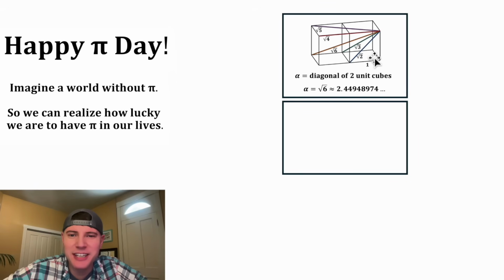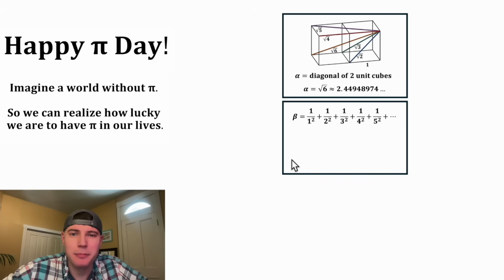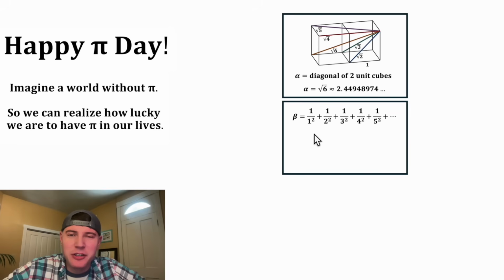Our new society is aware of this society's alpha, and they also really liked sums. There's one sum that they love so much. It's the sum of the reciprocals of the perfect squares. 1 over 1 squared plus 1 over 2 squared plus 1 over 3 squared plus 1 over 4 squared, going on forever. This society was fascinated with the sum, and they gave it a constant beta. The reason they didn't give it alpha is because they knew about this culture already assigning alpha to this. So they gave it beta. After you figure out this infinite sum, beta is approximately equal to 1.6449340668, and so on.